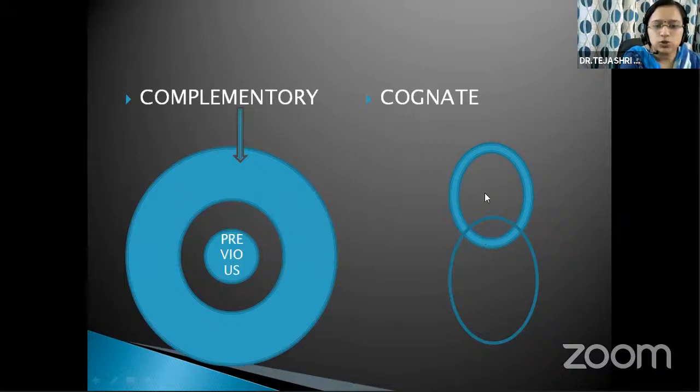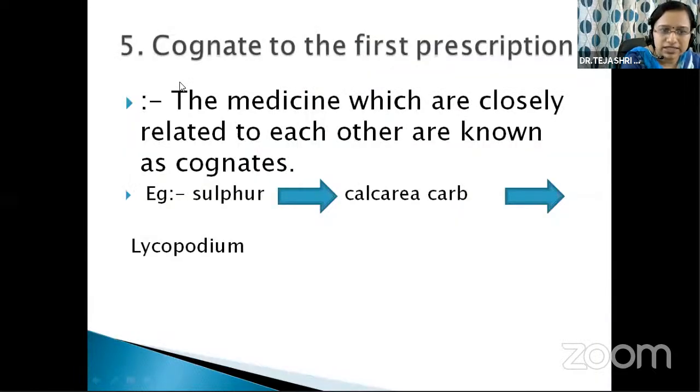Means these two remedies are closely related to each other. That's why these remedies are called cognates. And here the complementary means which completes the action of previous drug, means a complementary remedy. So let's study what is a cognate to the first prescription.